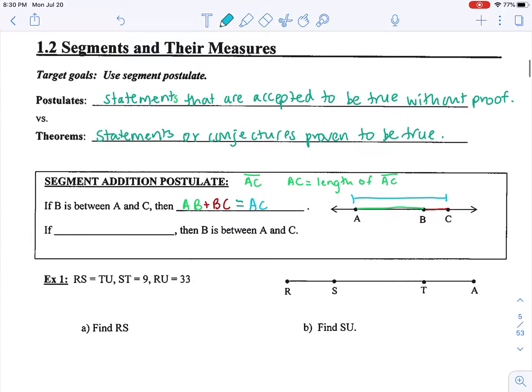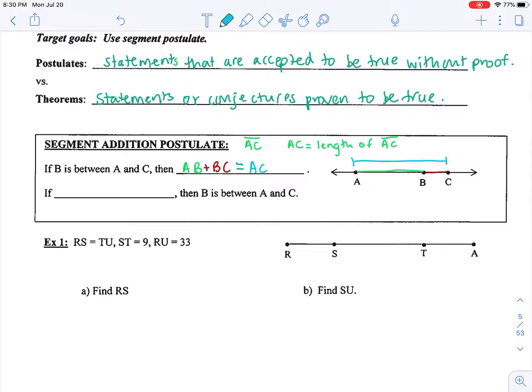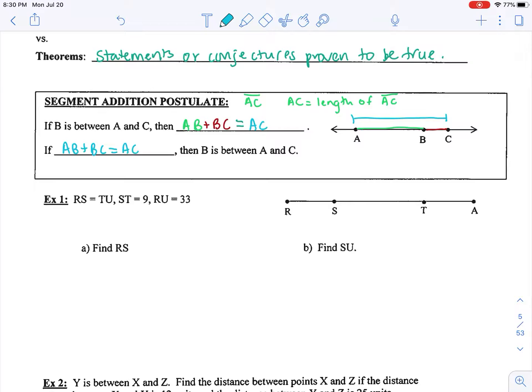Okay, so the converse of that is also true, and we'll talk about what the difference is between an initial statement and its converse. But if you'll bear with me, let's see if you can figure out what a converse is. So if I rewrite that, and I'm not going to color code for this statement, but if AB plus BC equals AC, then our conclusion this time would be B is between A and C. So we can see that the hypothesis and conclusion are flipped in this statement. So both are true in this case. So an example of this would give you actual measurements for the length and then ask you to figure out either the missing piece or the missing length of the whole entire segment.